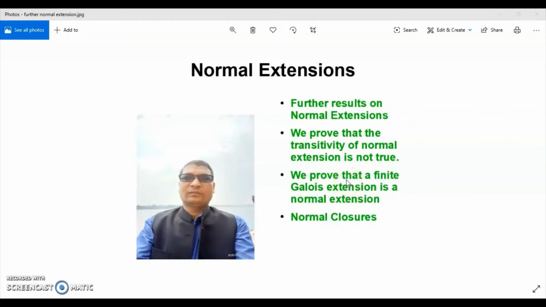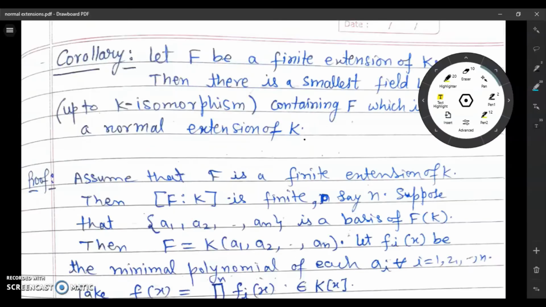Good morning, students. In the previous video lecture, we discussed the notion of normal extensions and observed some equivalent conditions, which give more information about normal extensions. We remember that if L is a normal extension of K, then every irreducible polynomial over K which has a root in L splits over L. So we now try to prove